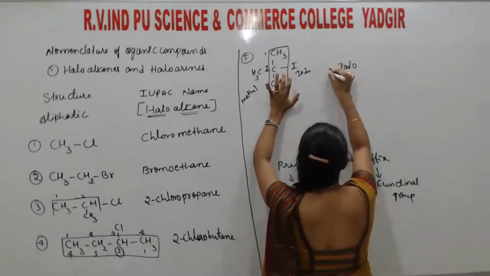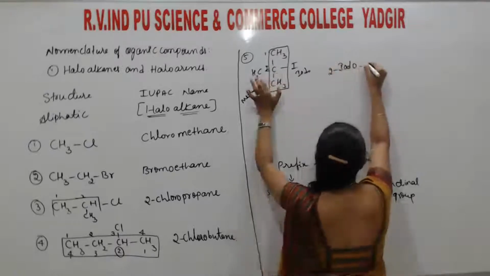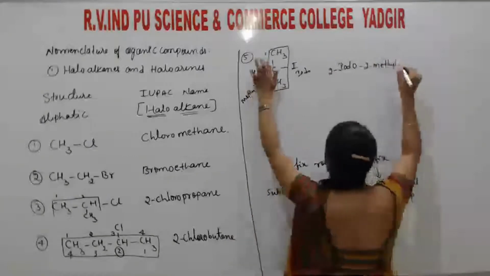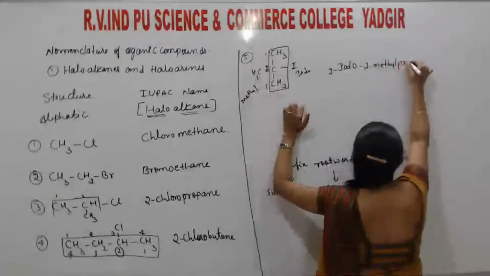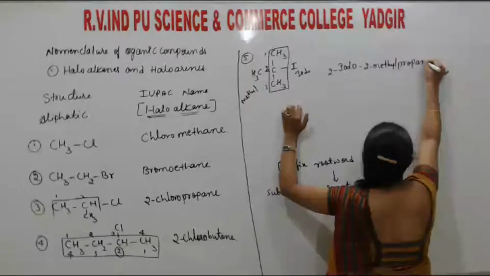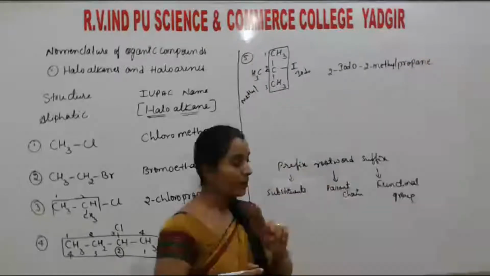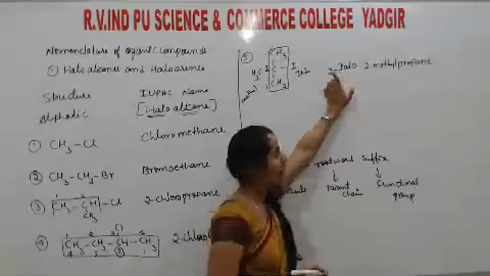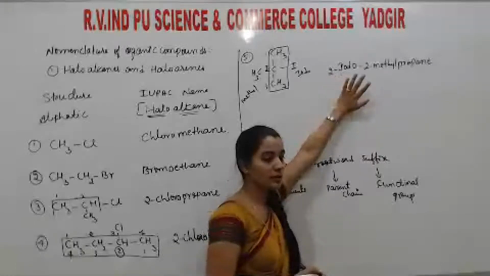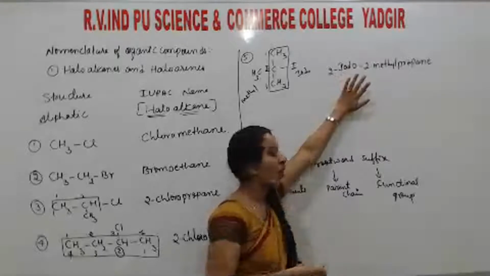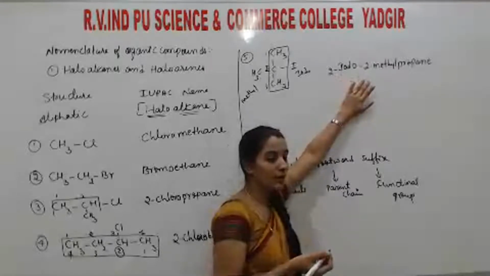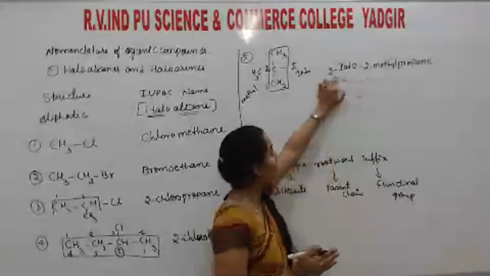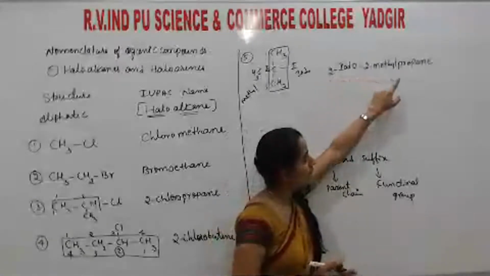Position of iodine is 2. And next, 2-methyl. Okay, and the parent chain is okay. Are you getting it? And remember, while writing, the first letter should be in capital, and the remaining are followed by small letters only. But if mono, di, tri, like that type of compounds are there, all are considered in small letters only. So 2-iodo, 2-methyl propane.